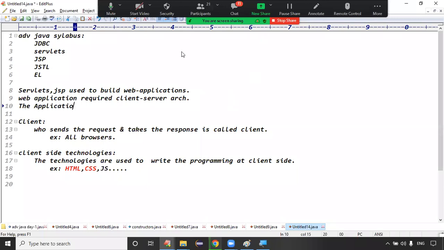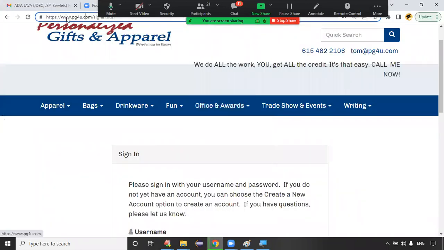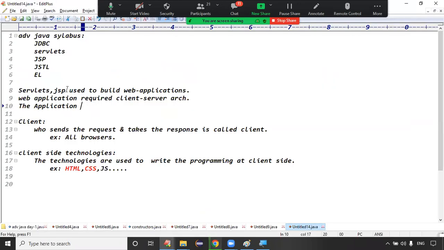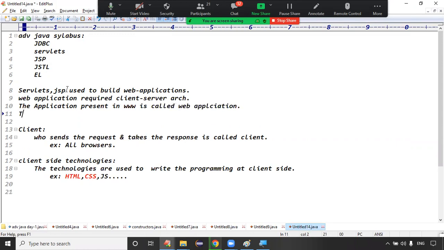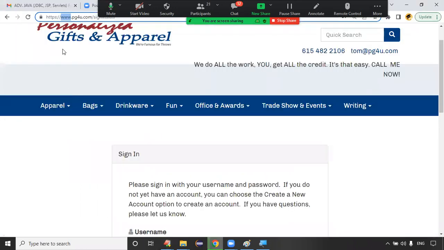And web application means what? The application present in the World Wide Web, www, is called a web application.